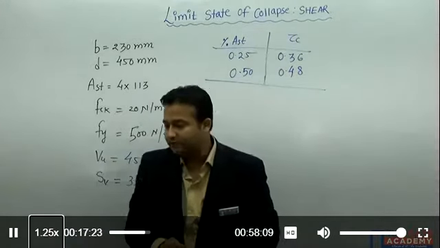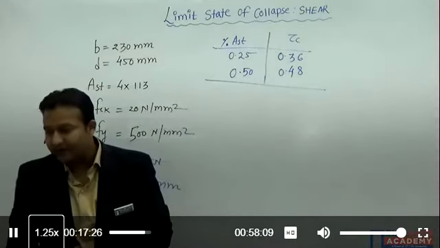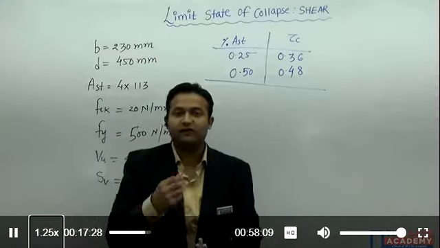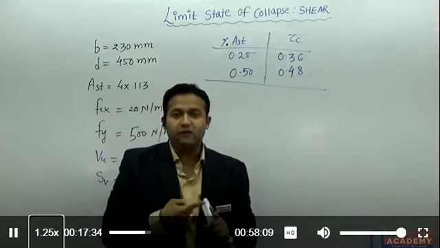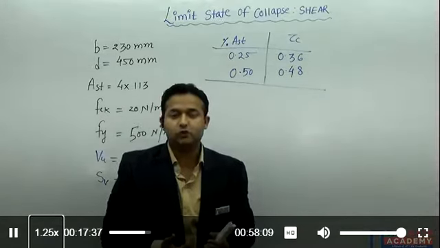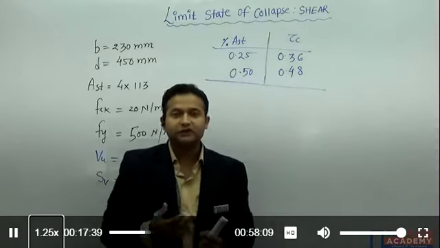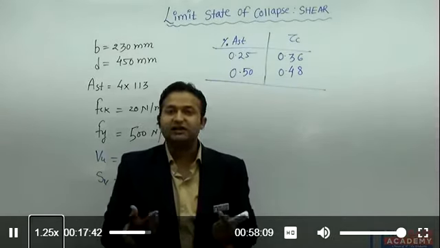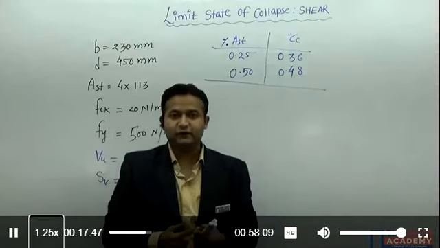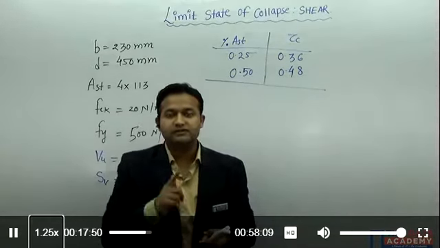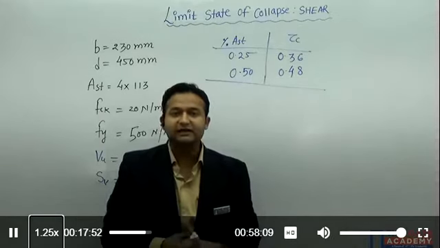So what I need to do here, they are asking the diameter of the bar. What should be the diameter of the bar? First of all, what's our duty here? We should find whether it is case number 1, case number 2, or case number 3. If it is case number 3, our suggestion is to redesign the section. If it is case number 1, we will provide the minimum reinforcement. If it is case number 2, meaning tau V is greater than tau C, we will design the reinforcement.